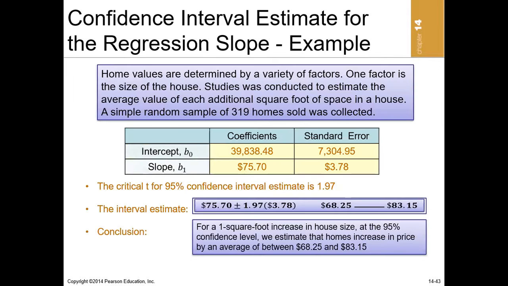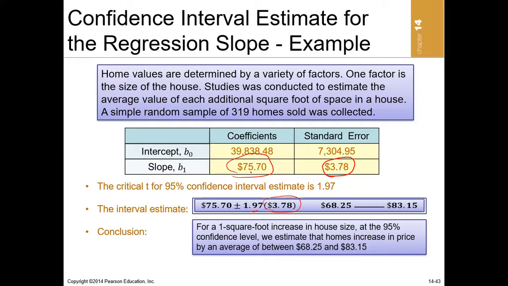So here, there's a question, and the standard error of the slope has been given as this, and the estimated slope has been given as this. If you are testing at 95% confidence, the critical T here is 1.97, and we have the standard error to be this.